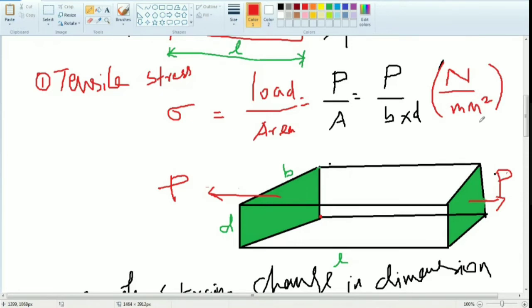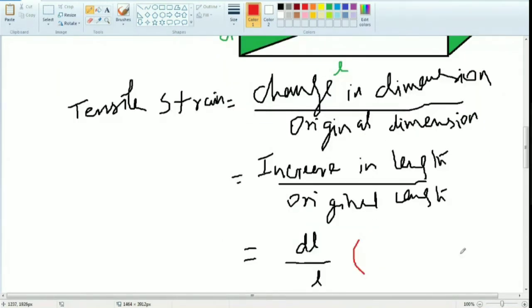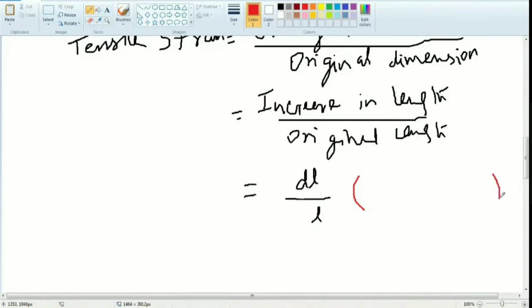Do you have any doubt? Similarly, tensile strain. No unit, sir. Why? It becomes cancelled, because mm divided by mm gets cancelled. So no unit. Okay. So do you have any doubt?